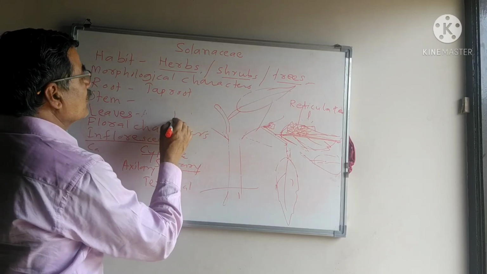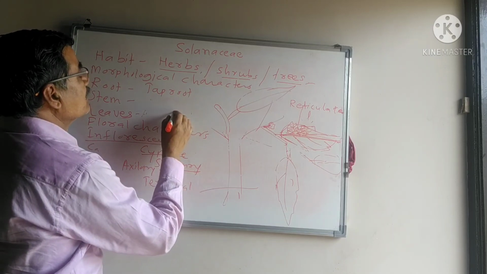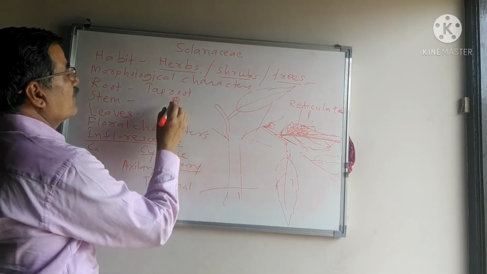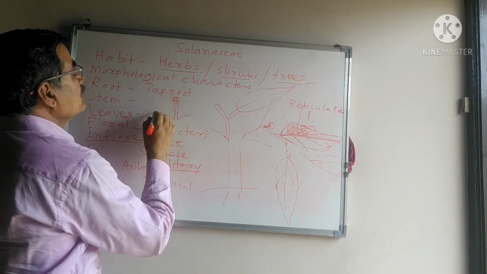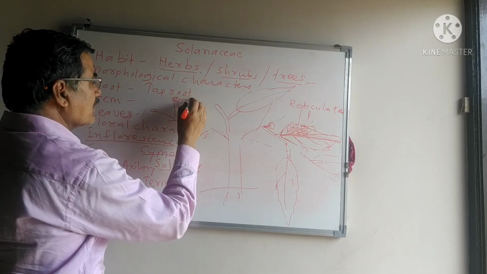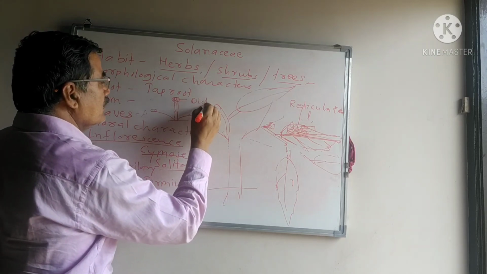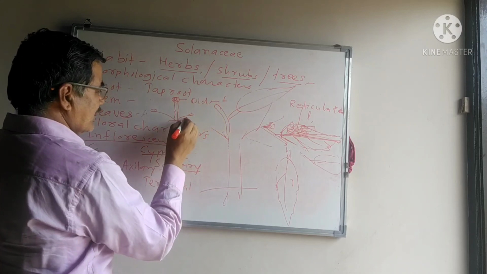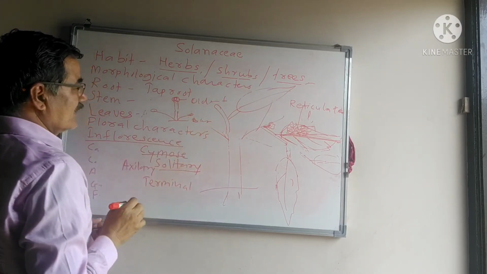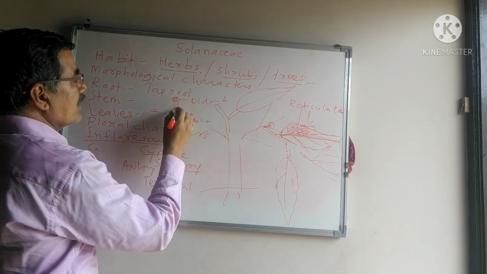Cymose inflorescence: from the nodal region, it gives rise to the first flower. This first flower is an older flower, and from the base it gives rise to younger flowers. The older flowers are at the tip, younger flowers at the base. Therefore, the peduncle is elongated.